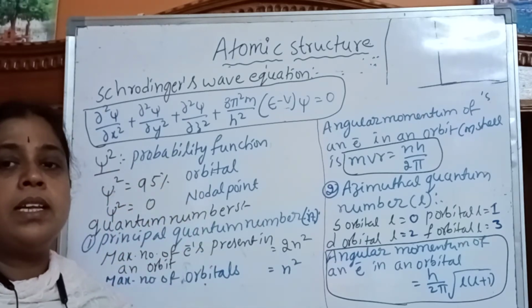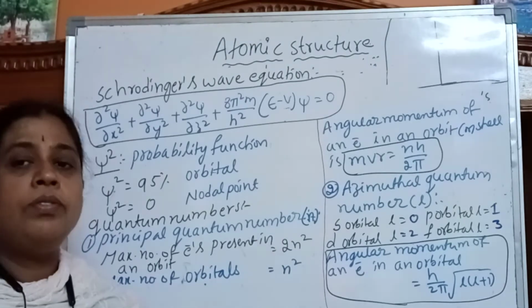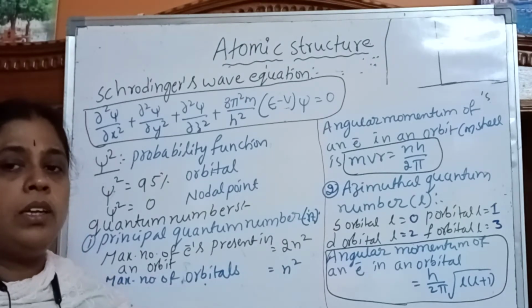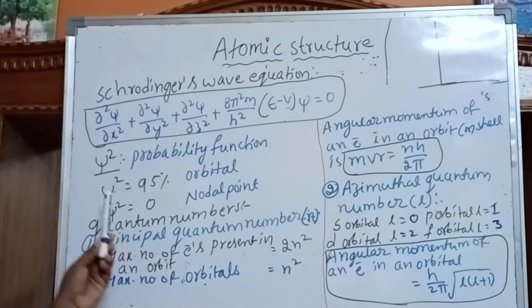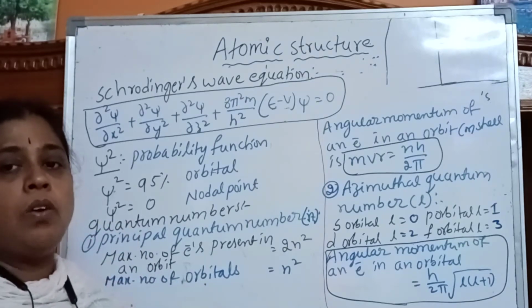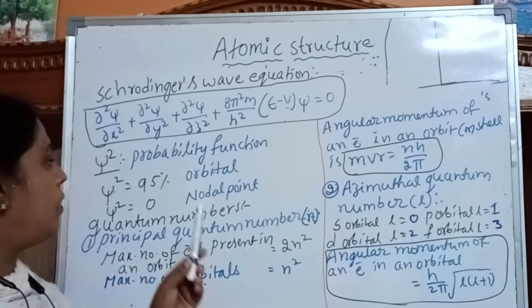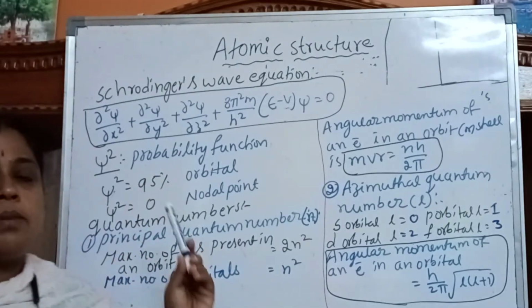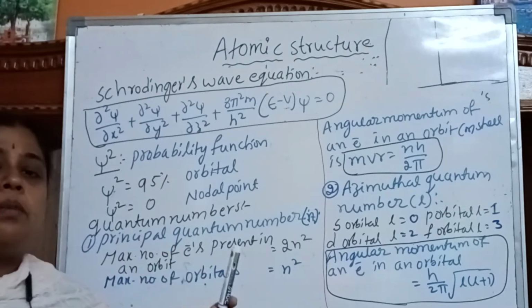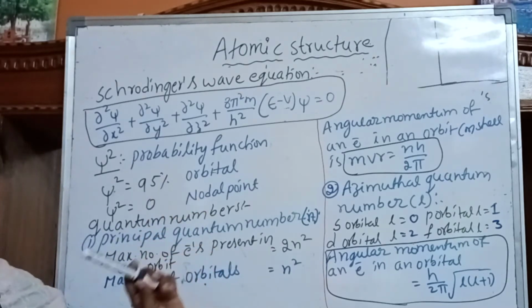It indicates the probability of finding the electron around the nucleus. If the psi square value is 95 percent, such a place is called an orbital. It means the space where the probability of finding the electron is maximum, about 95 percent, is called an orbital.